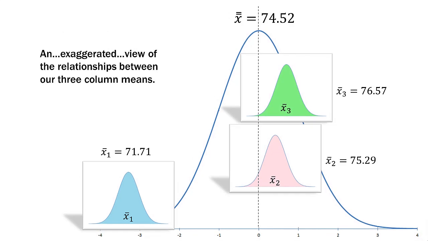So this is an exaggerated view of the relationship between our three column means. You can see that group 1, or the first year students, had a mean of 71.71. The year 2 students had a mean of 75.29, they're in the pink, and the year 3 students had a mean of 76.57, they're in the green. And I've kind of exaggerated the distance of group 1.